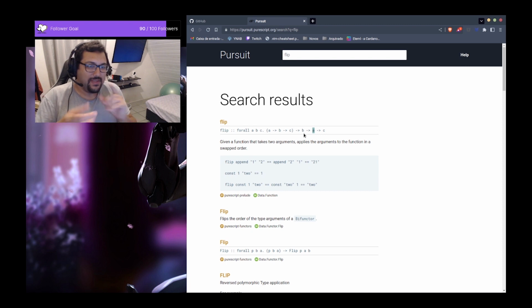So for example, when we have flip append here, passing 1 and 2, we should have the same as append 2 and 1, and this should be 21. So it basically shows us that it changed the order of this append function here.